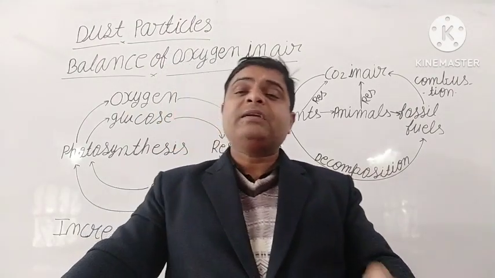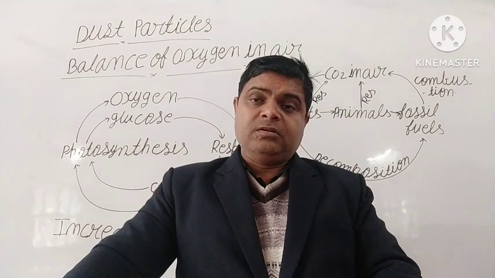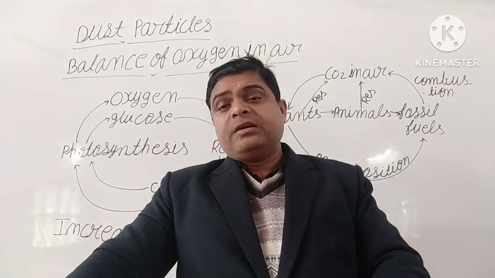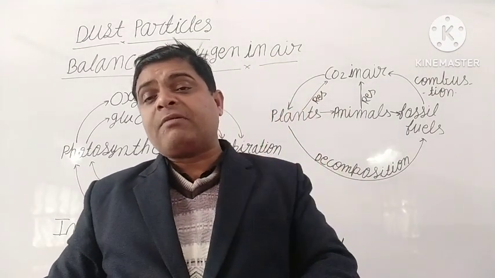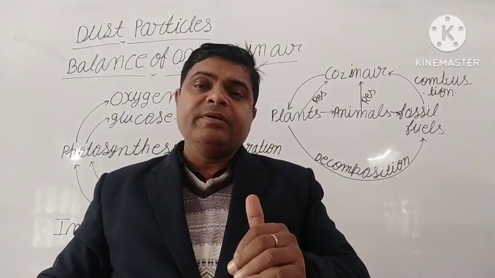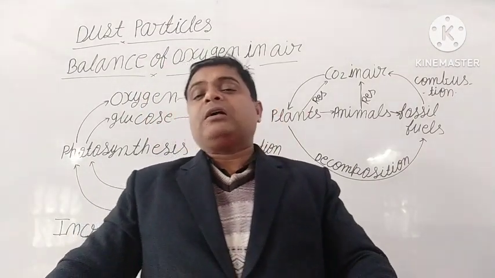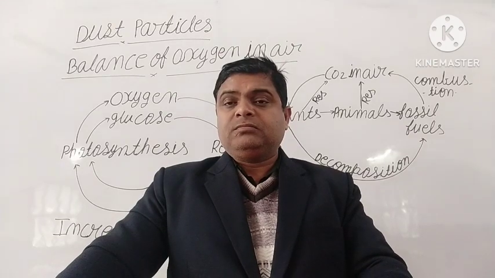In the night time, it is totally reverse. Clear?